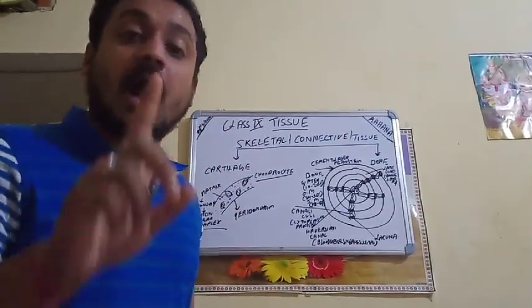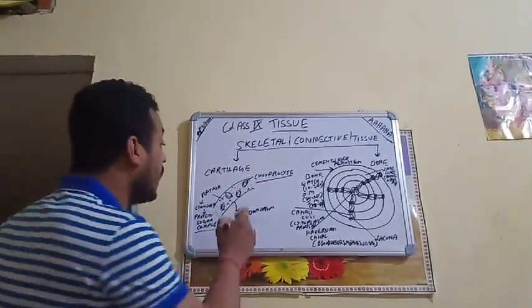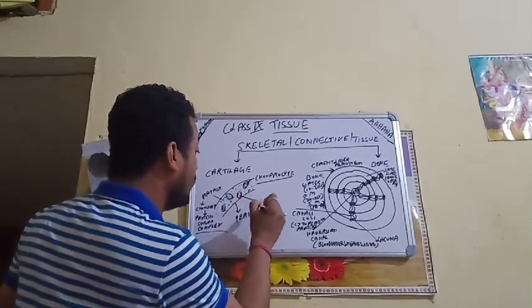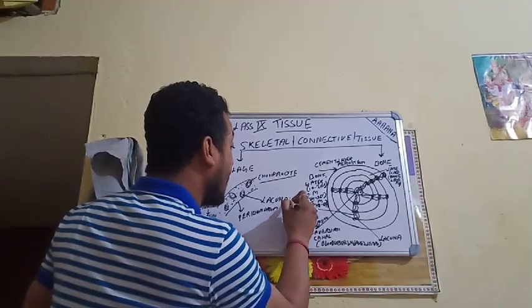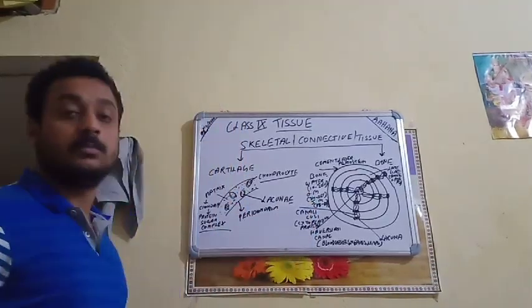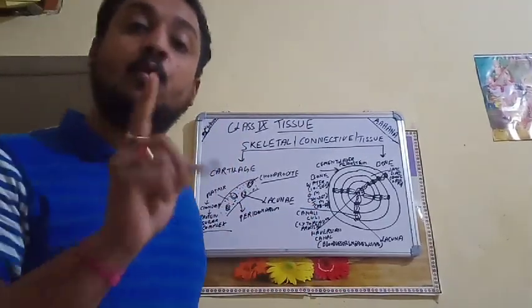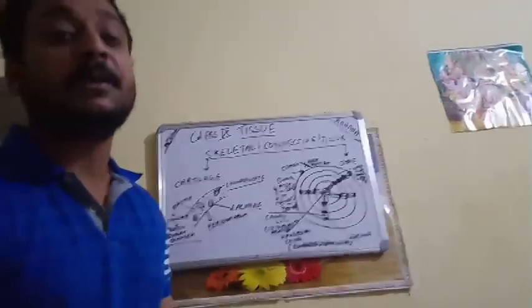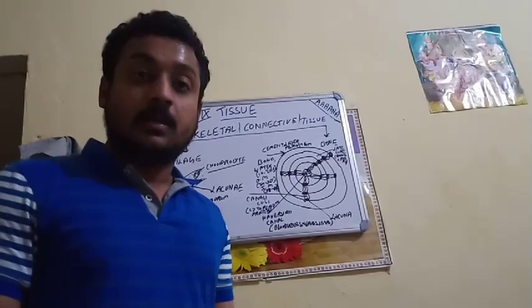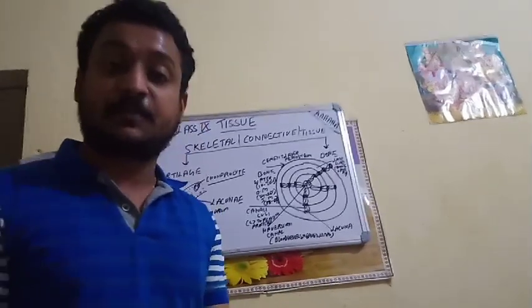Apart from this, the cartilage is also having lacunae. This part is the lacunae. Lacuna is the singular and lacunae is the plural form. This lacunae is actually the fluid filled space.